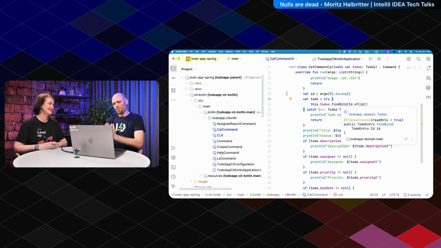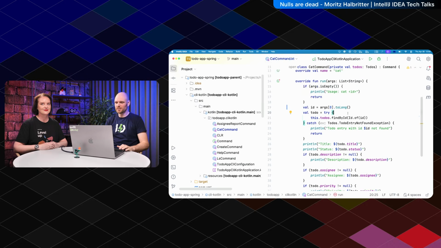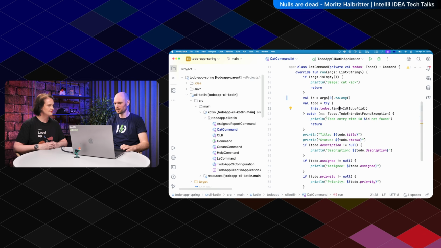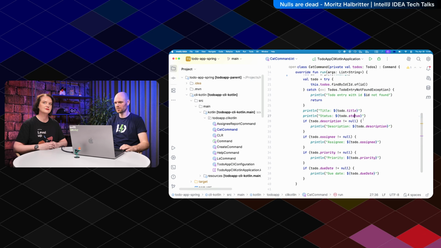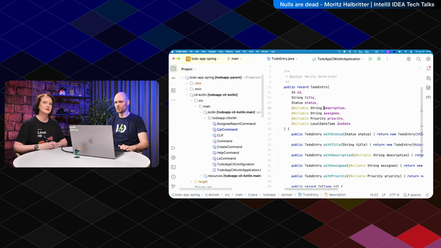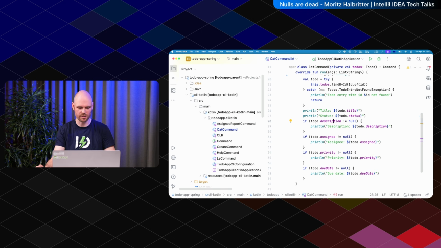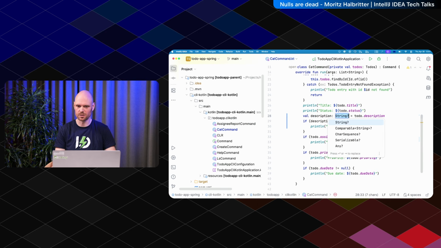So what we can see here, this to-do entry, which we fetch here, is actually calling Java code. This findById here is specified in Java code. And here you can see we're using the title, the status, and the description. And the description is defined as @Nullable String description. We can see it in the pop-up, but we can see it as soon as we extract this variable and add this type explicitly. This is a String with a question mark, and this means it's nullable.